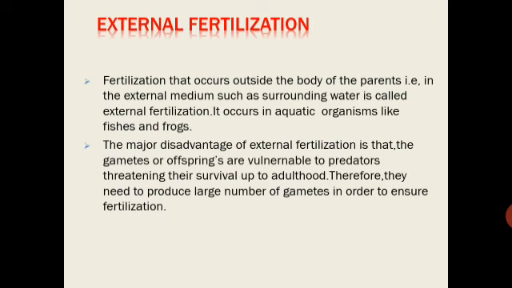The major disadvantage of external fertilization is that the gametes or offspring are vulnerable to predators, threatening their survival up to adulthood. Since they are present in the external medium, they have chances of getting destroyed by predators. Therefore, they need to produce a large number of gametes in order to ensure fertilization.